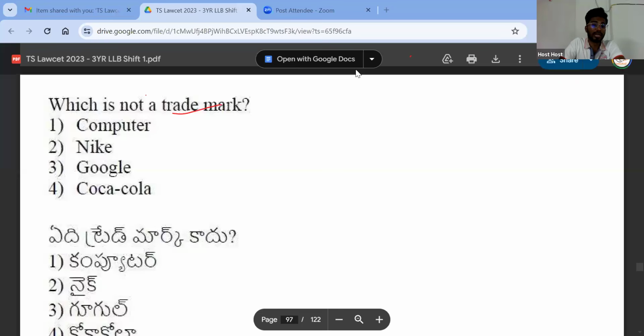Right. So for trade, whenever you're doing a business, you'll get a trademark. Now a person is making this t-shirt. So he'll get the trademark of US Polo, which others are not allowed to use. Right. Coca-Cola is a trademark. US Polo is a trademark. Or any other company, Dell is also a trademark. Computer is not a trademark. It is a movable property. Very good, Pratyusha. Well done. Next.